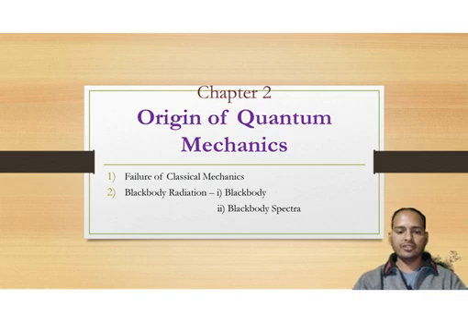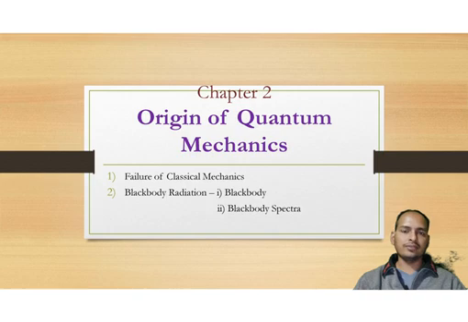So we are starting our second chapter, which is origin of quantum theory. Our first chapter was all about classical mechanics and how Lagrangian equation, virtual work, how those equations we can use for different systems. And we have seen systems like pendulum, Atwood machine, and some other systems. So I think you have a better understanding of what classical mechanics is and how it helps to solve some problems in our day-to-day life.